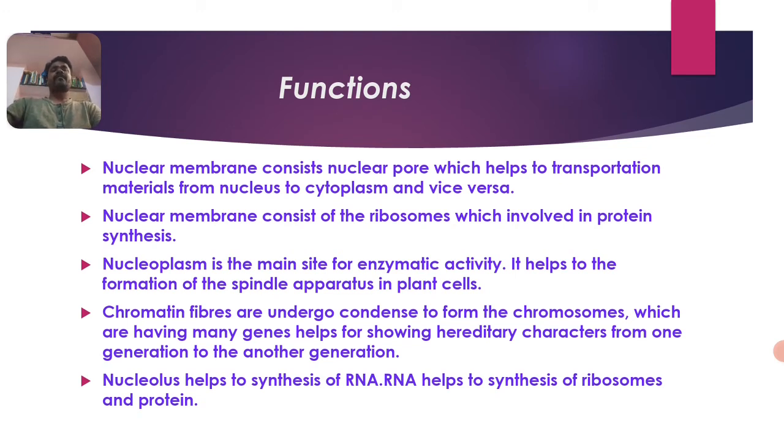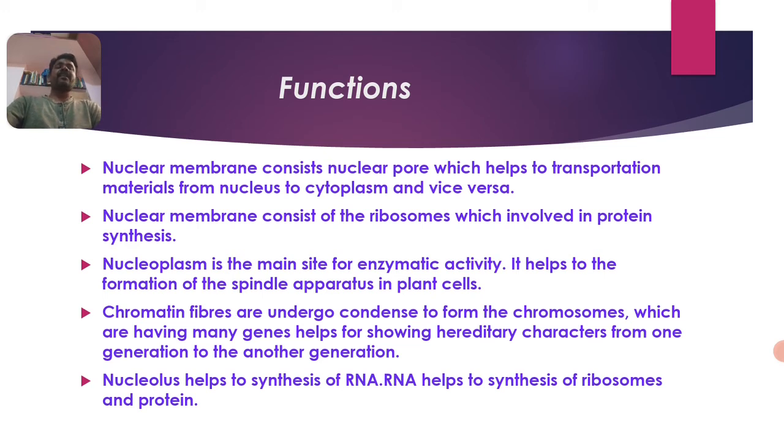The nucleoplasm is the main site for enzymatic activity. It helps in the formation of the spindle apparatus in plant cells. Spindle fibers form in plant cells with the help of the homogeneous matrix, a semi-solid substance present in the nucleus, called the nucleoplasm.